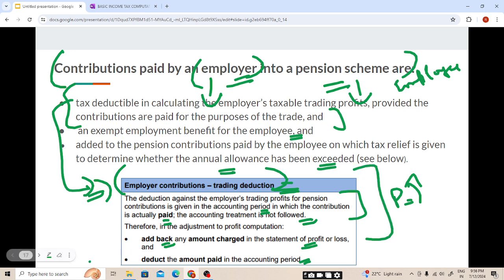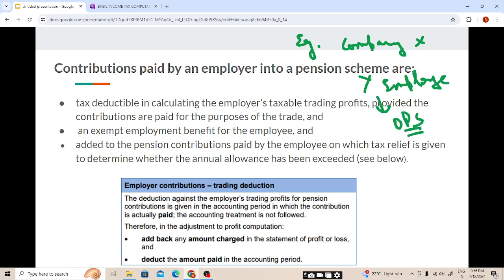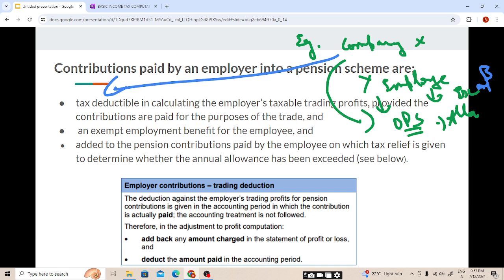Let's take an example, students. Company X and Y is an employee. If company X pays contribution into the occupational pension scheme, it will be an allowable deduction. For the employee, it will be an exempt benefit. But now coming to the case of the company, each year the company will be paying. I hope this is clear.